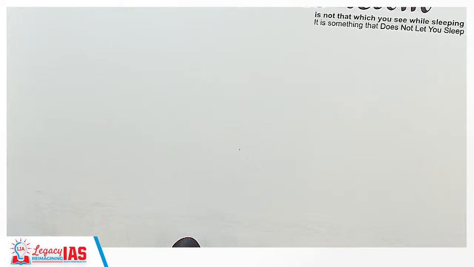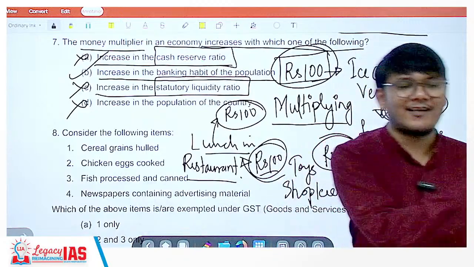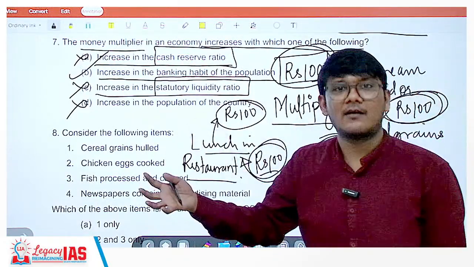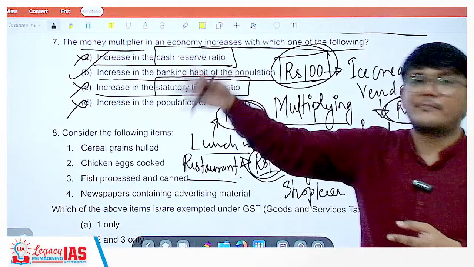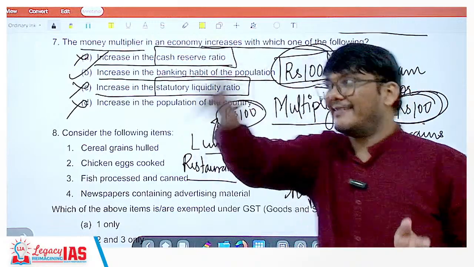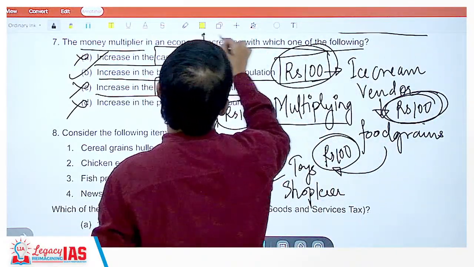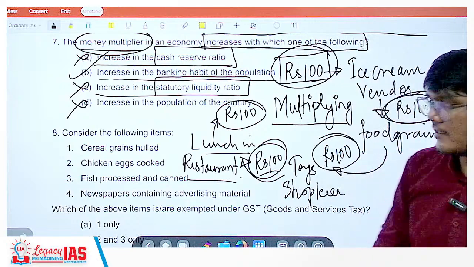If the banking habit of the population increases, if instead of keeping it inside the house in a jar, I keep it in the bank, let's say as a fixed deposit, then the bank can use that money to give loans to others, and then people can buy things, and when they buy things, they give the money to someone else, and that someone else can use this money, and that will increase the money multiplier effect. I hope this is absolutely clear.